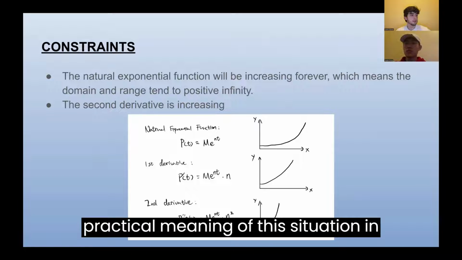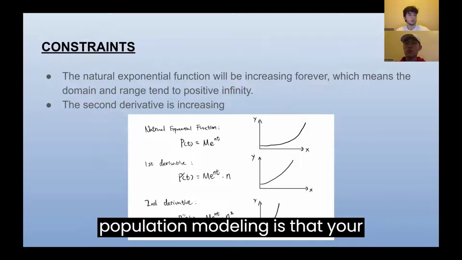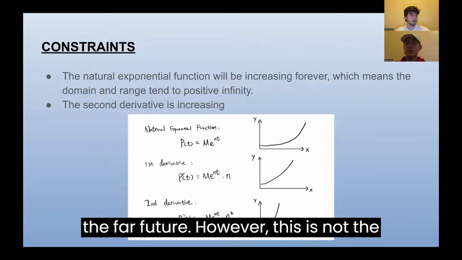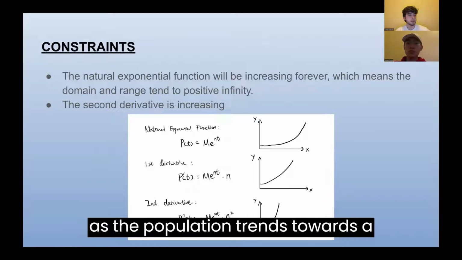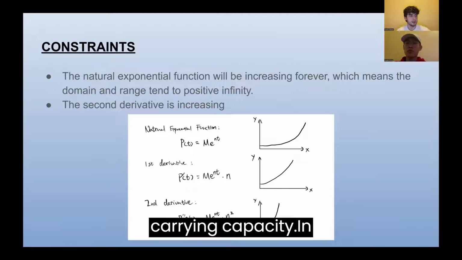The practical meaning of this situation in population modeling is that your population is going to get too large in the far future. However, this is not the case as we have a slower rate of change as the population trends towards a carrying capacity.